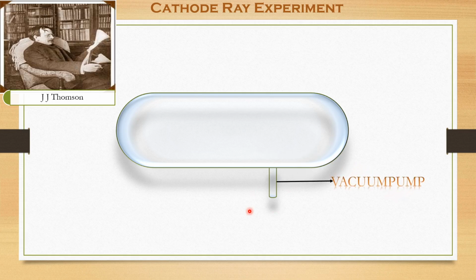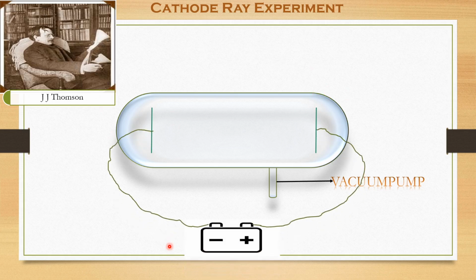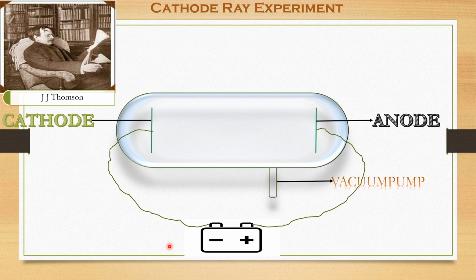As we already discussed, electrodes are just metallic rods or metallic plates used to pass electric current, and he connected them to a battery. The electrode connected to the positive terminal of the battery is the anode, and the electrode connected to the negative terminal of the battery is called the cathode.